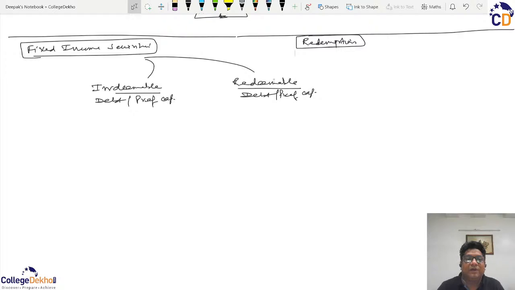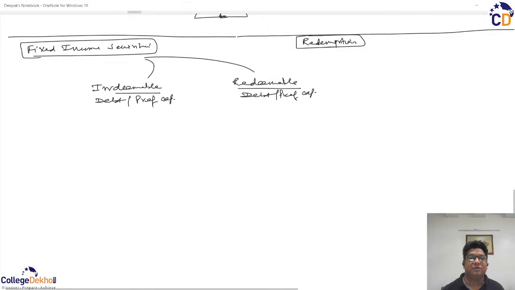So actually what is happening here is that part of the company's total funds which are financed either through debentures or through preference capital and which are never to be repaid for the whole life of the company will be known as irredeemable, and those which will be required only for a particular number of years, and after those needs are fulfilled, such debentures or the preference capital will be redeemed. It means the company will no longer require such funds, and those denote the redeemable investment options.